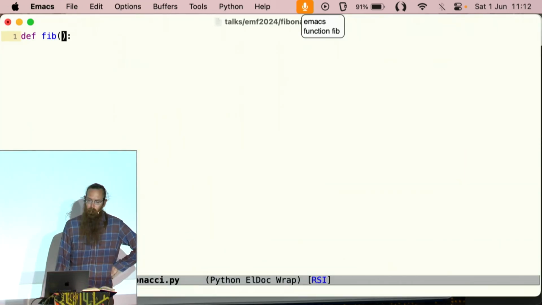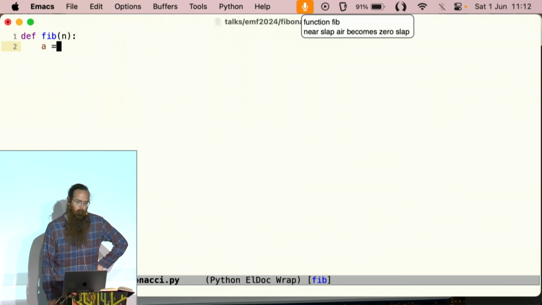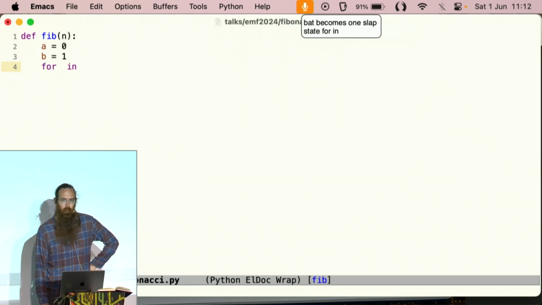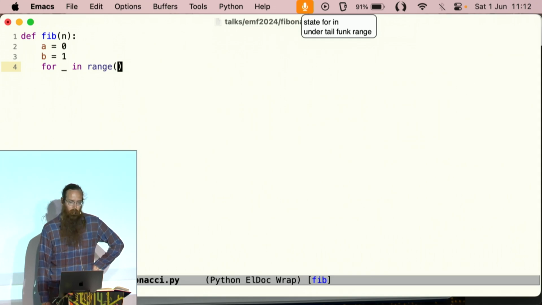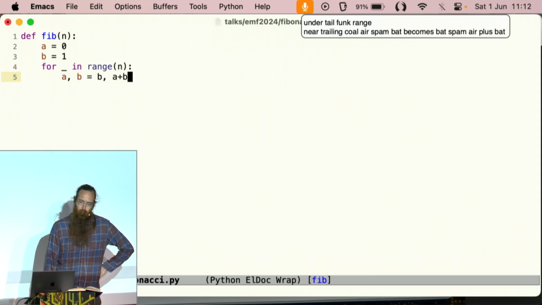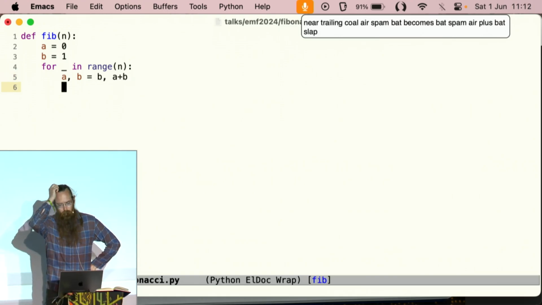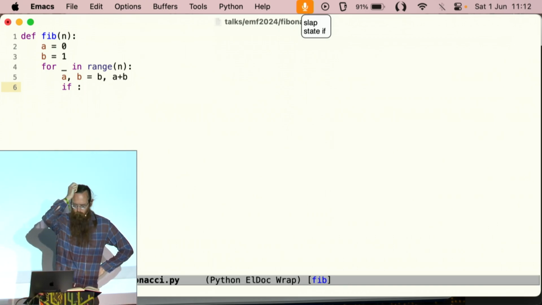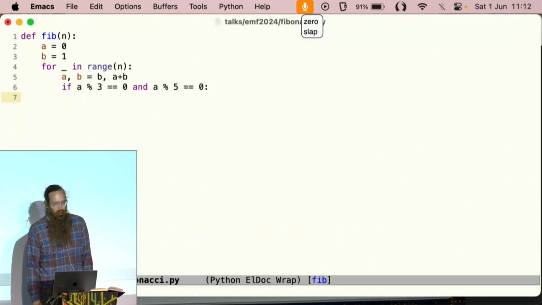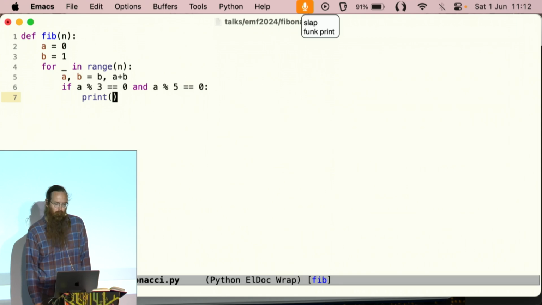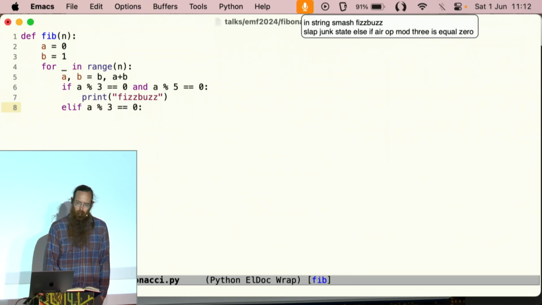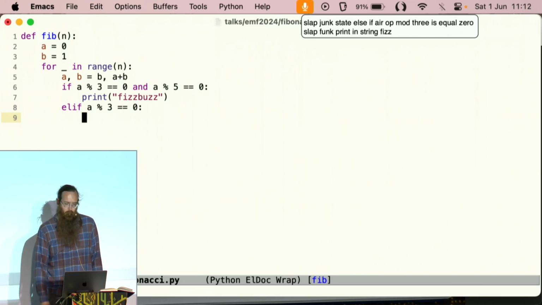Function fib, near slap, air becomes 0 slap, bat becomes 1 slap, state 4 in, under tail func range, near trailing col, air spam bat becomes bat spam air plus bat, slap, state if, air op mod 3 is equal 0, logical and air op mod 5 is equal 0, slap, func print, in string smash fizzbuzz, slap junk, state else if air op mod 3 is equal 0, slap func print in string fizz, slap junk, state else if air op mod 5 is equal 0,